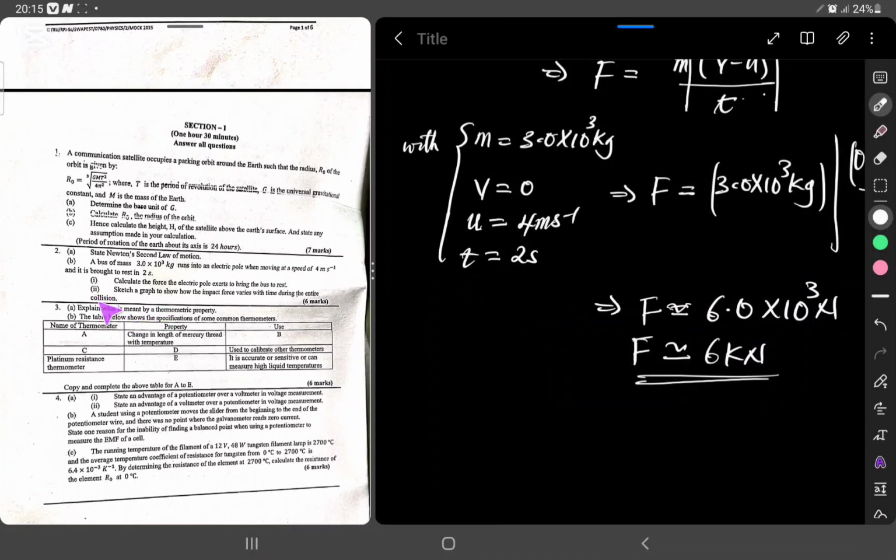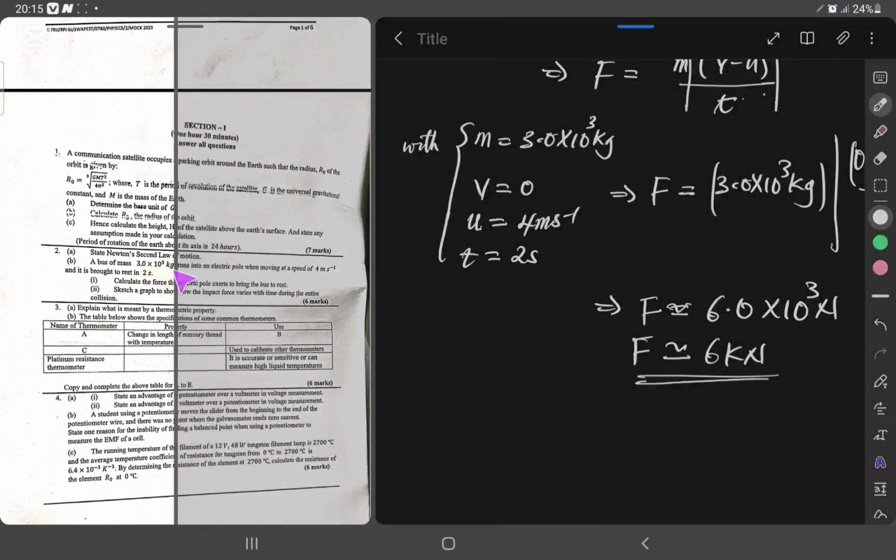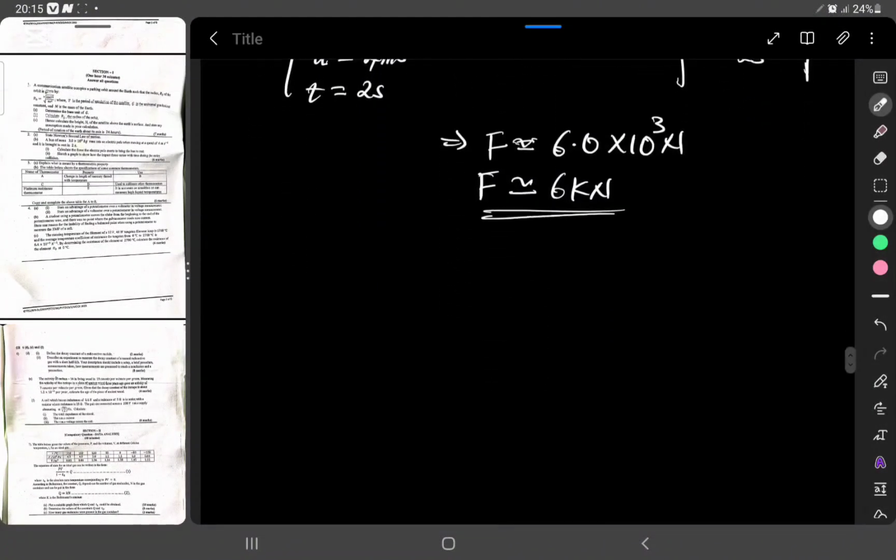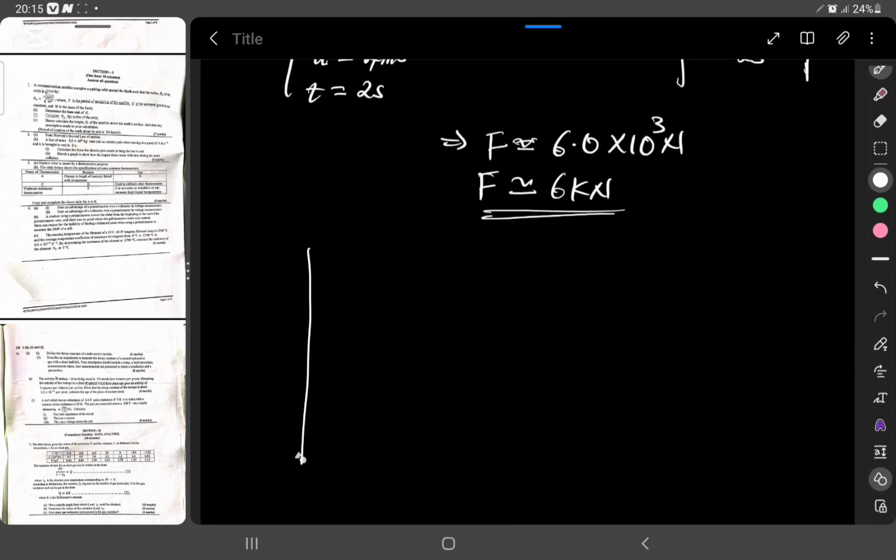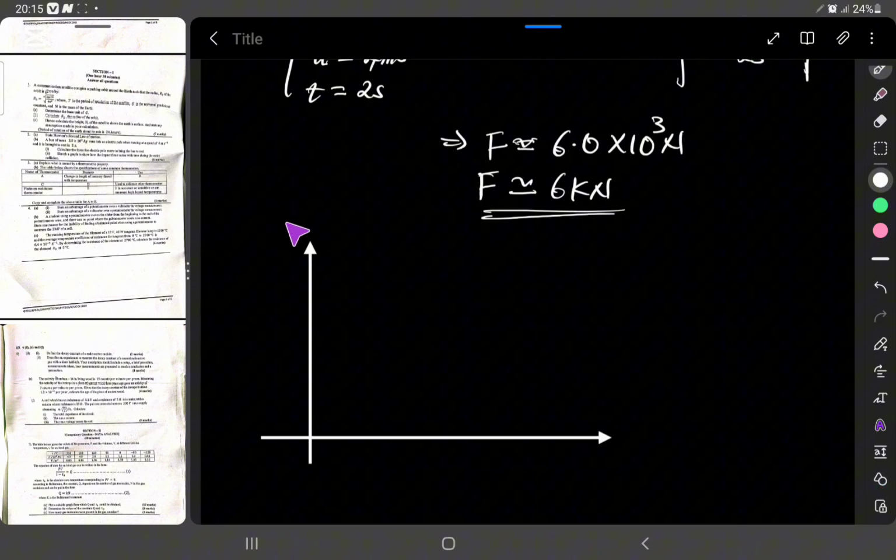Okay, so Roman 2 says sketch a graph to show how the impact force varies with time during the entire motion. For the graph of force against time, we have our force on the y-axis in newtons and time on the x-axis in seconds.